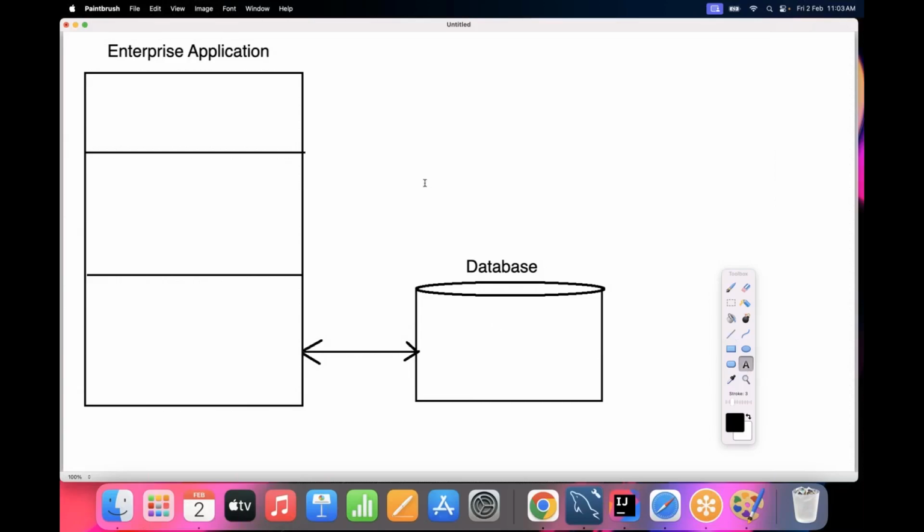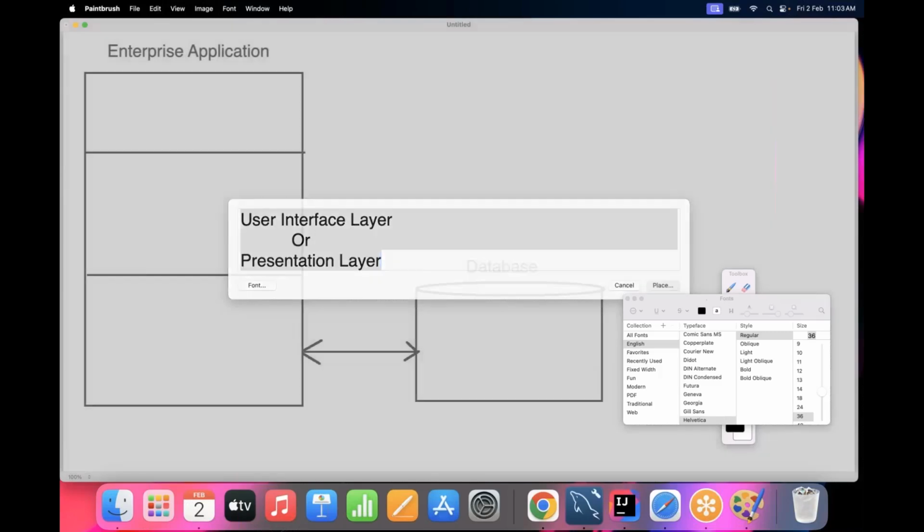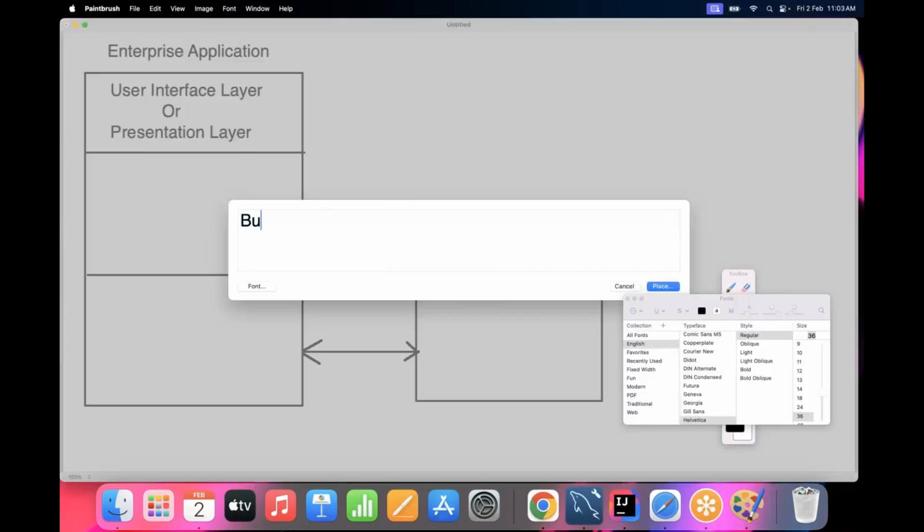Now the next one is the user interface layer or presentation layer. Next one is the business processing layer or business layer.